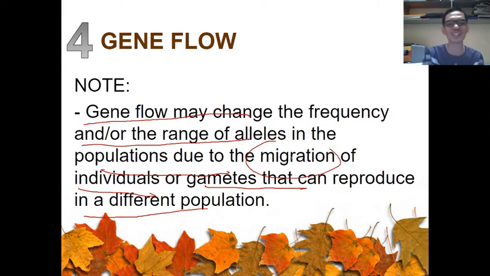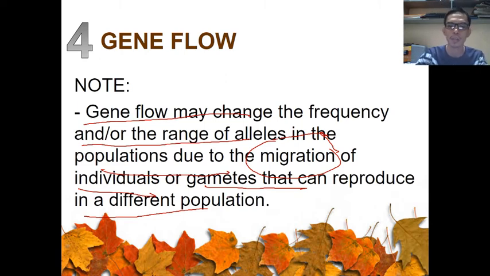Alright, so that's the reason why there are humans that completely look different from those humans that are found in Europe, Africa, Central Asia, America, Australia, and so on and so forth. One thing that may affect the frequency of the alleles here is what they call migration, when the organism moves from one place to another. So you see how migration has an effect on the evolution of a particular organism.